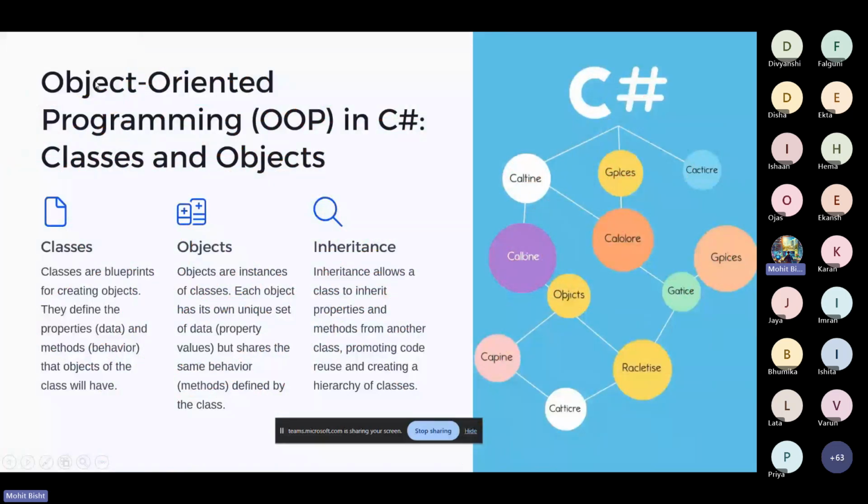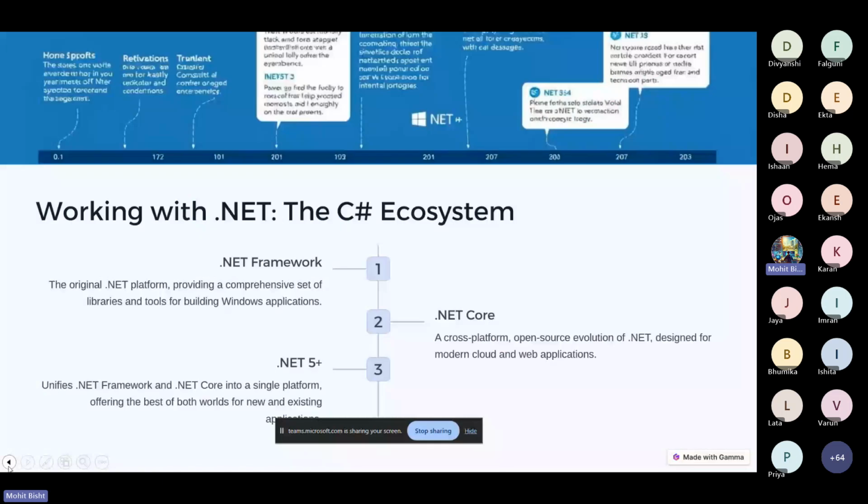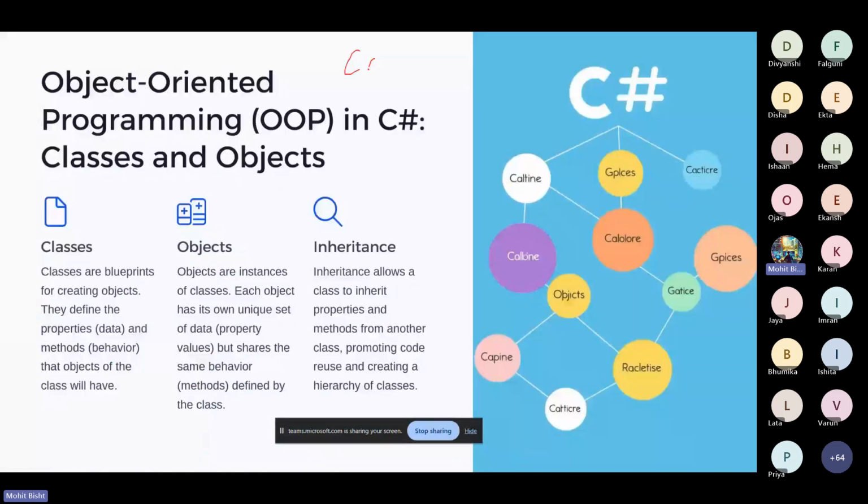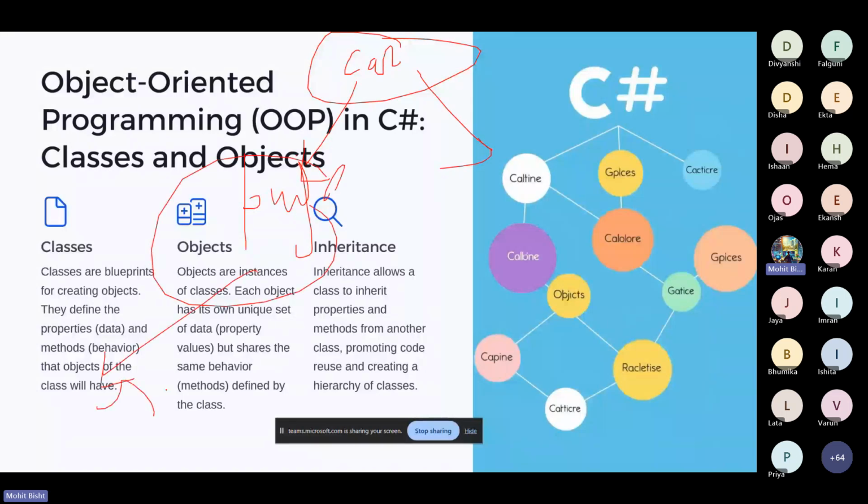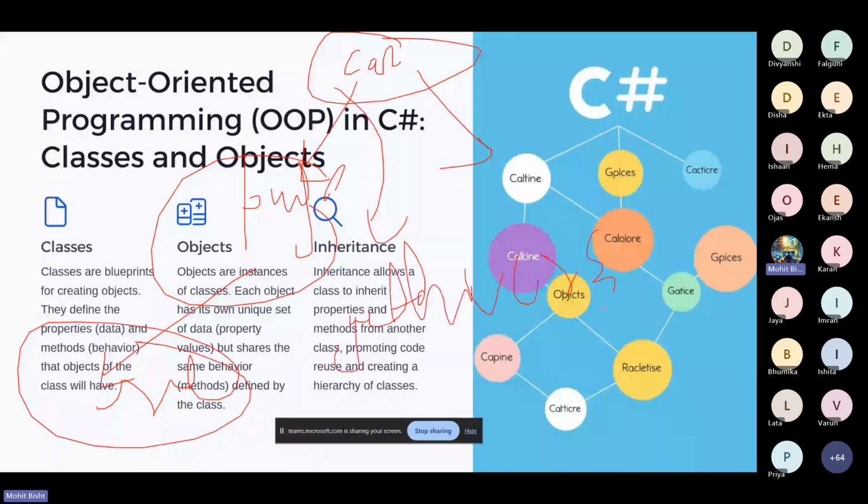Let me go to the previous slide and take the pen color to red. Suppose there is a car and this is the class, and in this class we have a lot of properties. Properties are related to functions and other things. Suppose in this car we have one function, get drive. In get drive we have a print function, a display, where I write, let's drive this car. Another function we have for the color part, and another function for the car part.